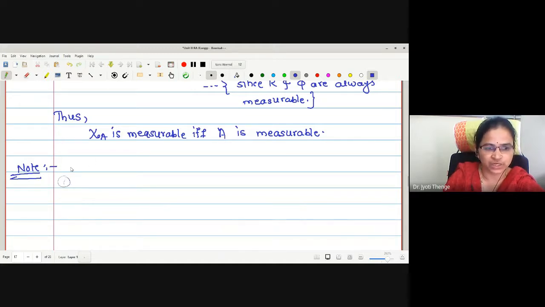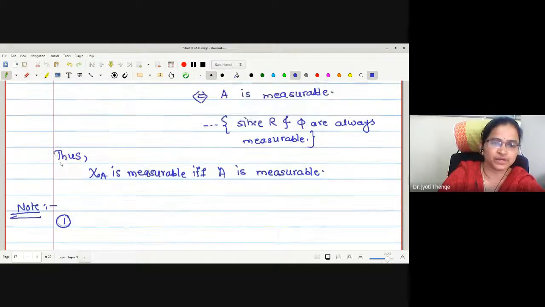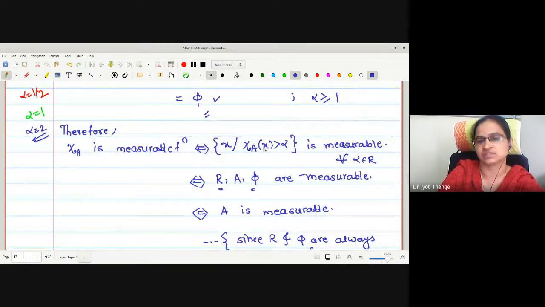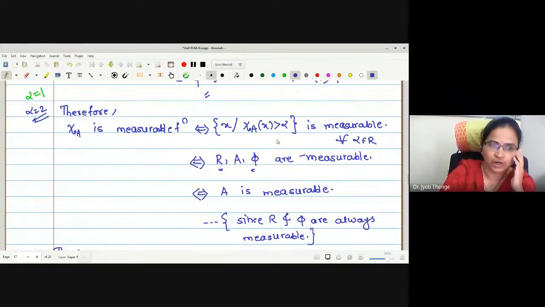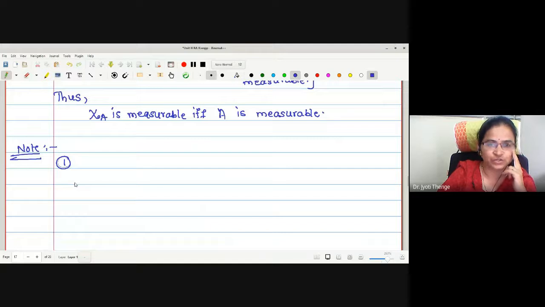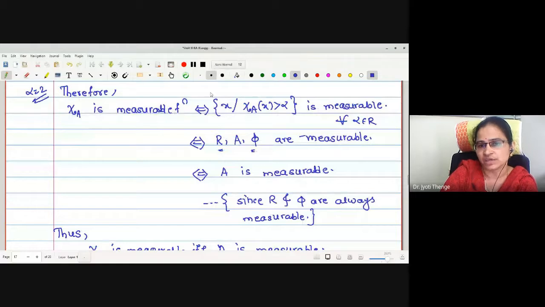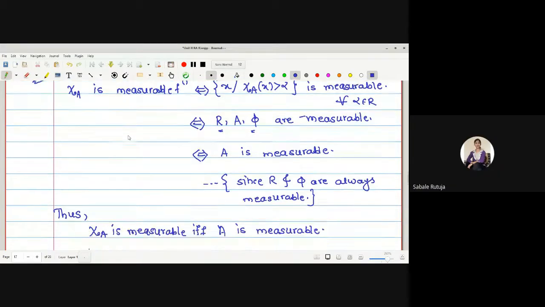Measurable function totally depends upon the measurability of the set of x such that phi of A of x is measurable, which is a subset of the domain. If the subset is measurable, we get that the function is measurable. Therefore, if this subset is non-measurable, then the function will be non-measurable.